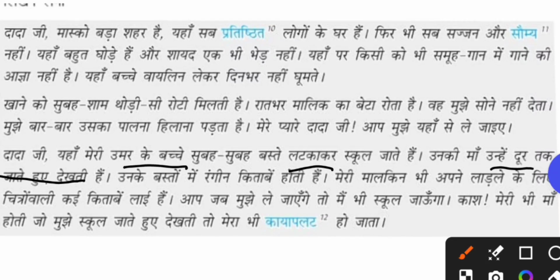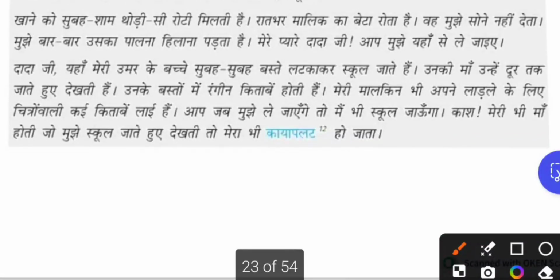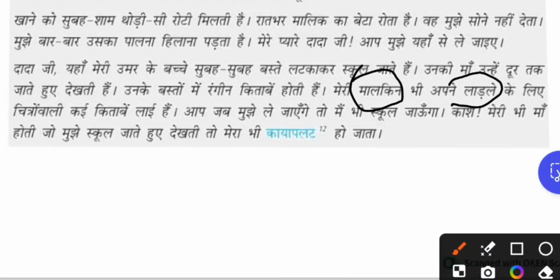And their mothers will be standing and watching the kids going to school for a long time. उनके बस्तों में रंगीन किताबें होती हैं. And in the bags, colorful books are there. Mary Malkin, so her mistress, the wife of the owner, we say as Malkin, mistress, अपने लाडले son के लिए चित्रों वाली कई किताब लाई हैं. So the pictured books have been brought by her for her small kid.